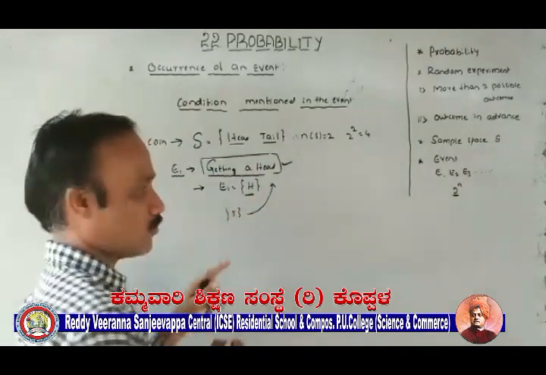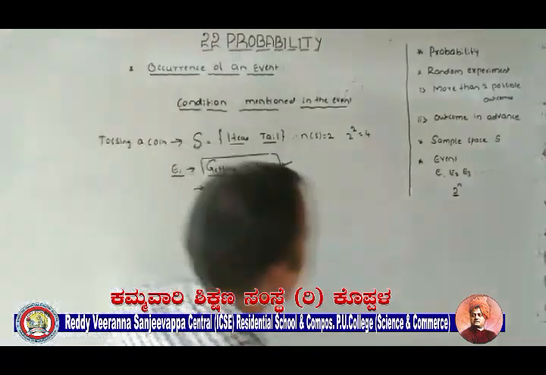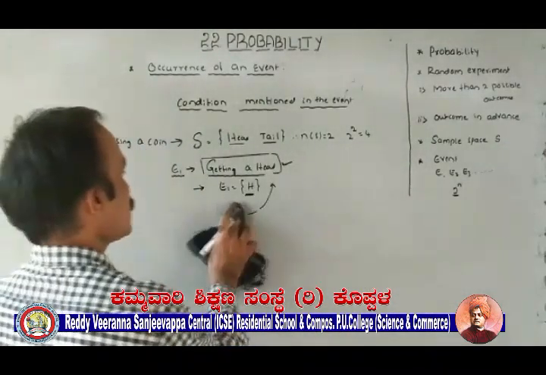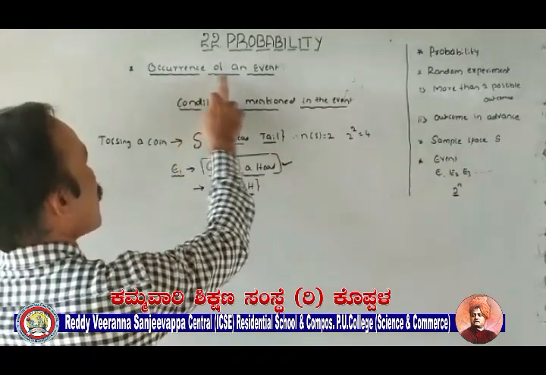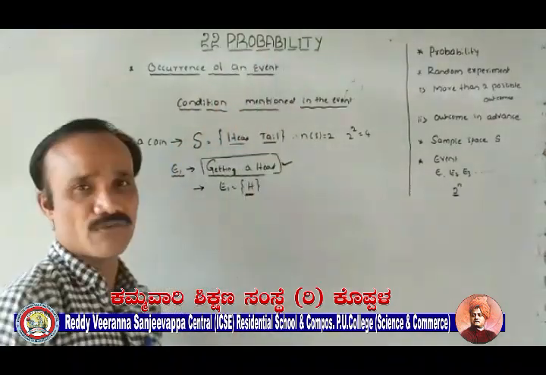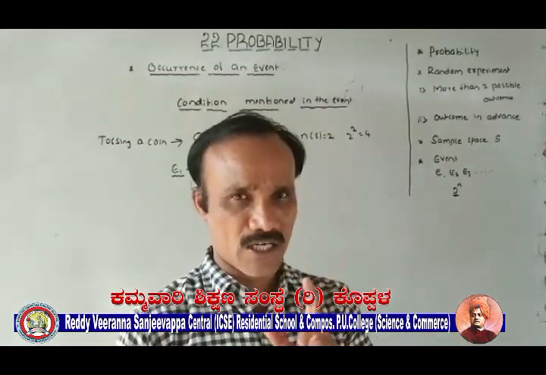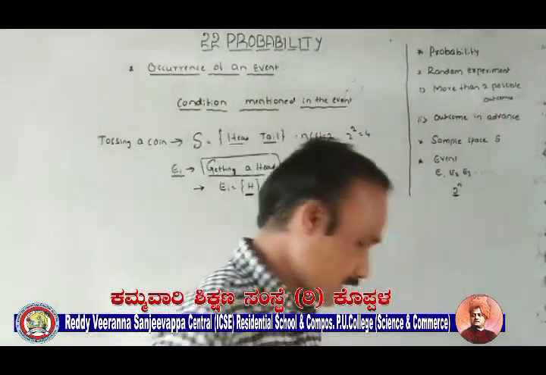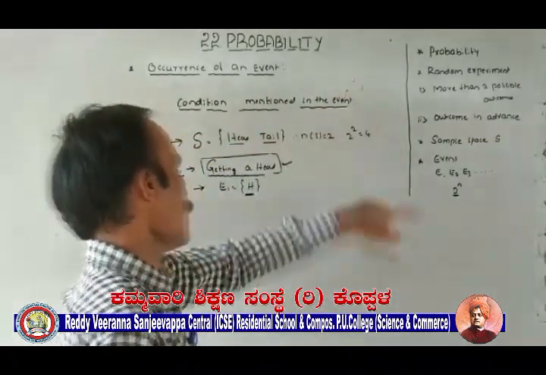Is it possible? No, this is wrong. So only this result satisfies the condition mentioned. So this is called occurrence of an event, when the outcome of a random experiment satisfies the condition mentioned in the event.